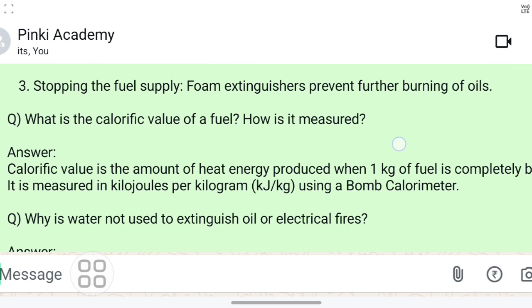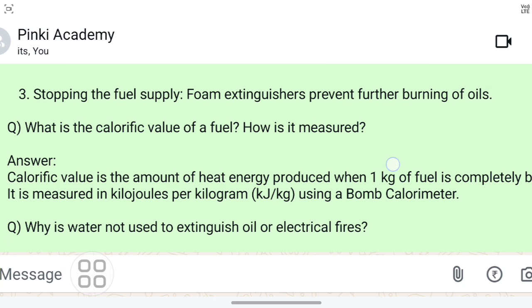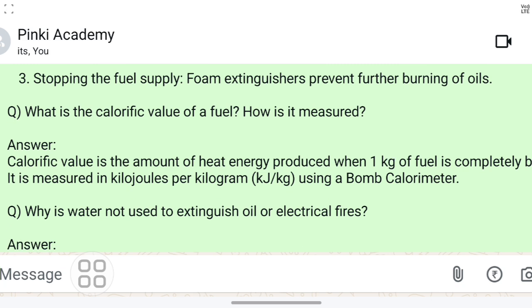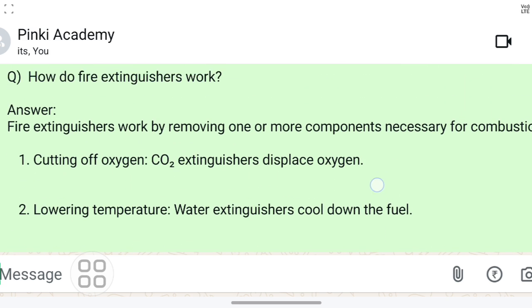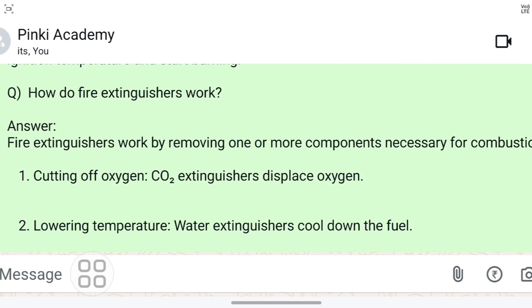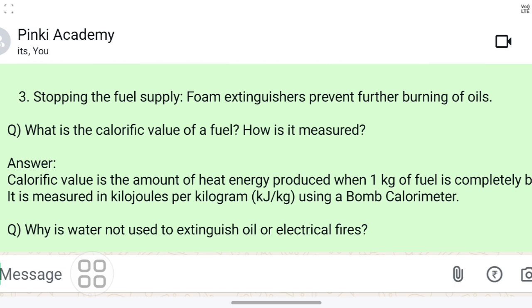Next, third, stopping the fuel supply. Foam extinguishers prevent further burning of oils. Okay, so here, in this question we are discussing fire extinguishers, but to stop the burning caused by oils or oily substances, we need to use foam.